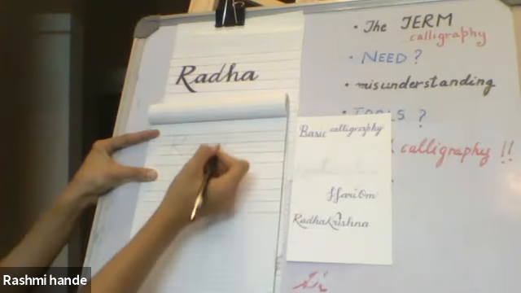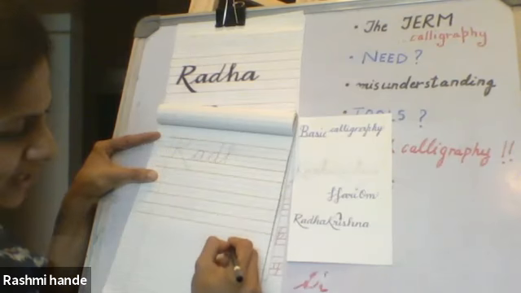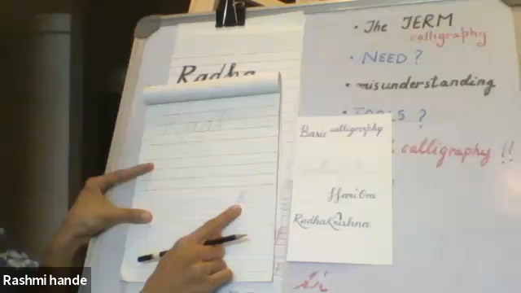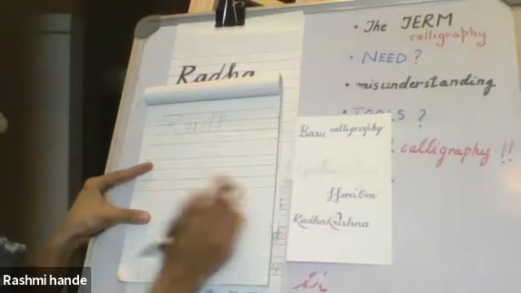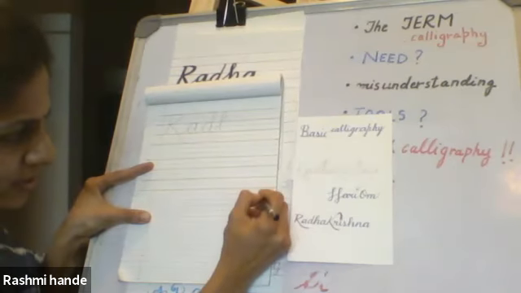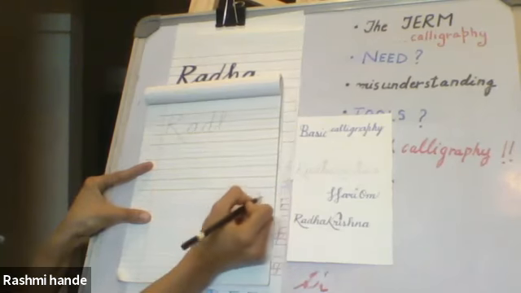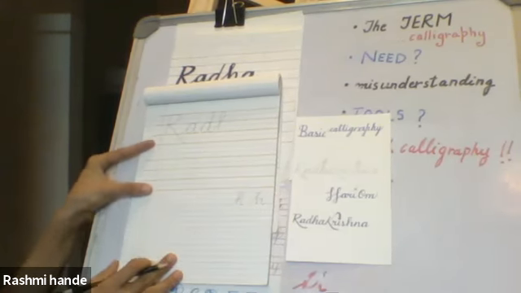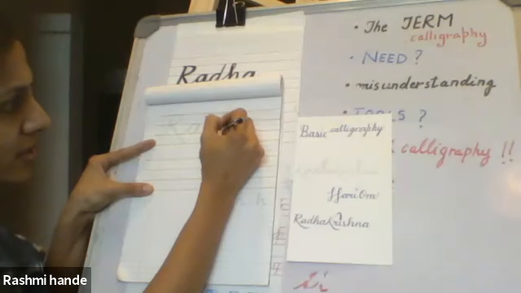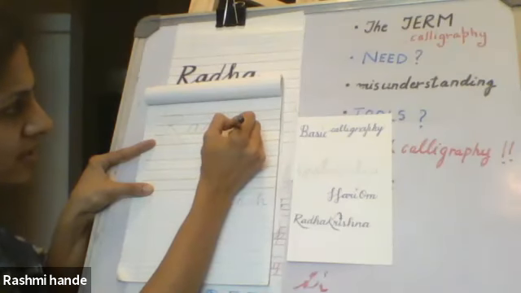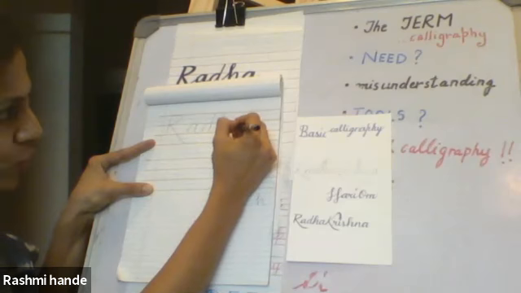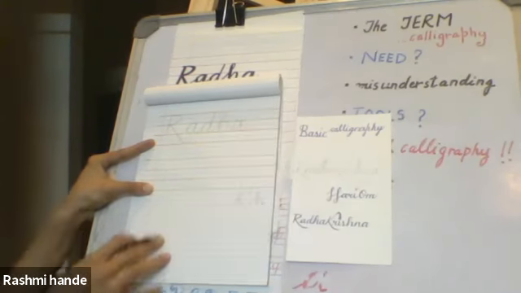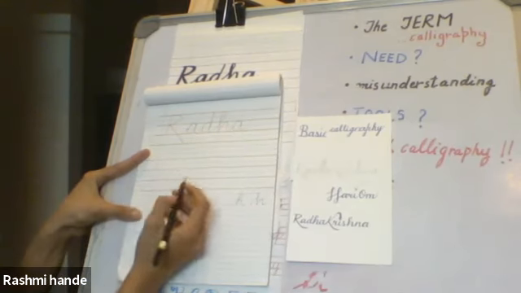And notice that for H, you'd usually write H like this in cursive. But in calligraphy, you make a loop, and you start the loop of H from the bottom, like that. Then again for A, an oval, and the downward loop. That's the first step. That's Radha. Now we'll do Krishna.